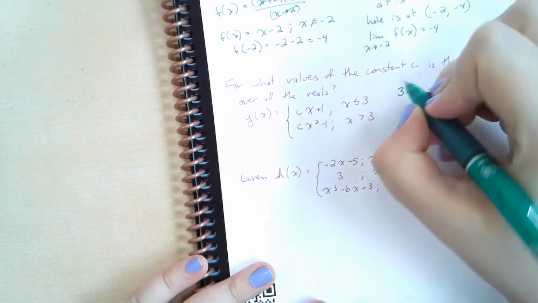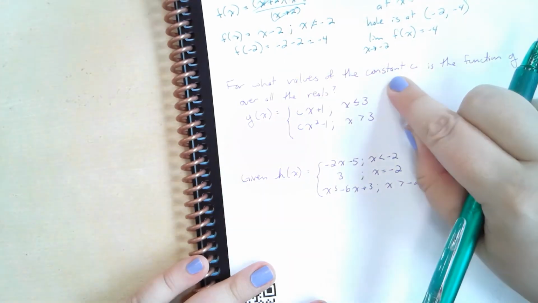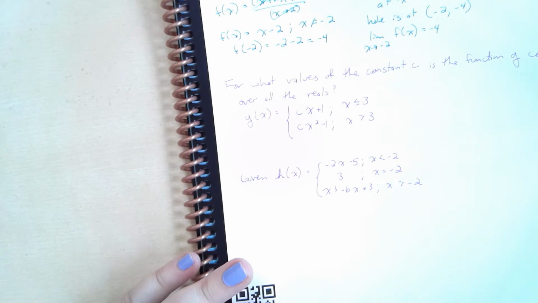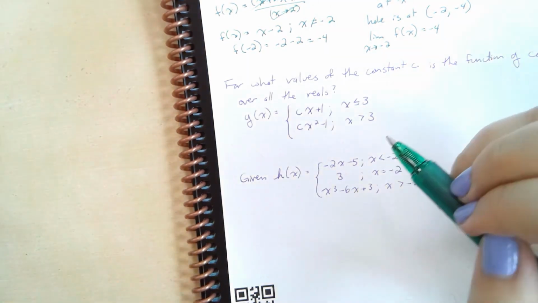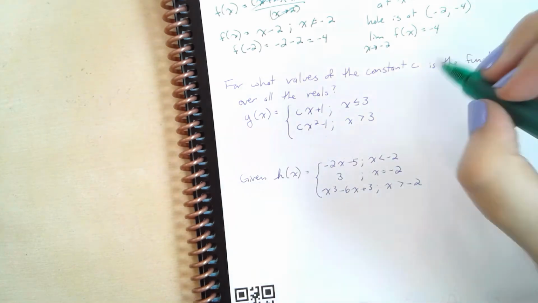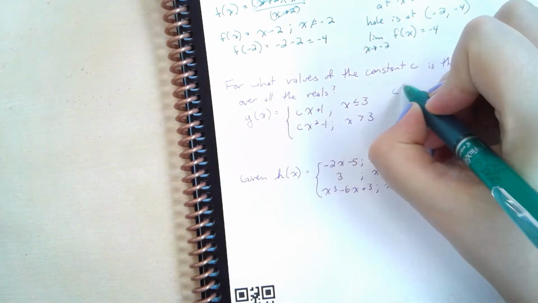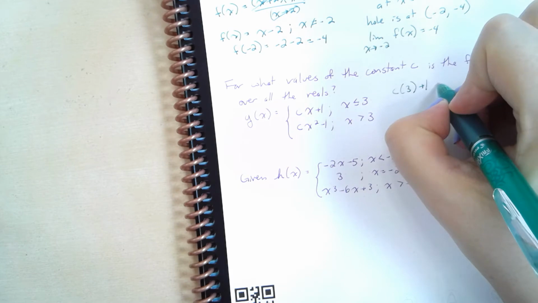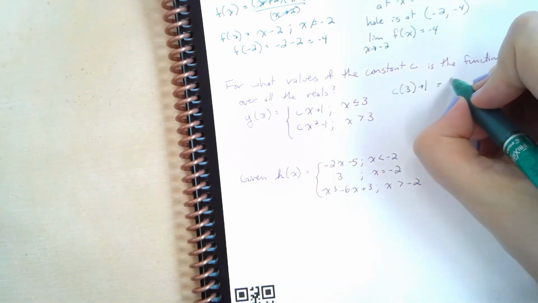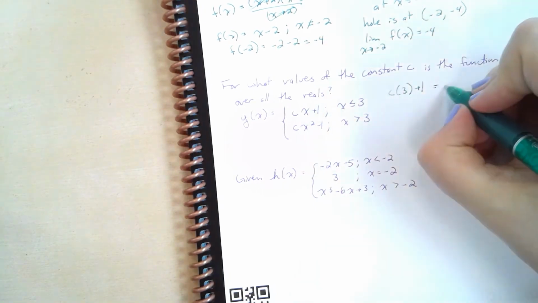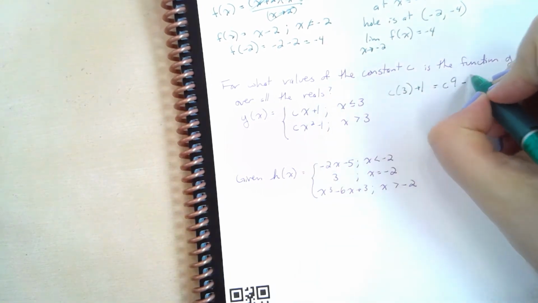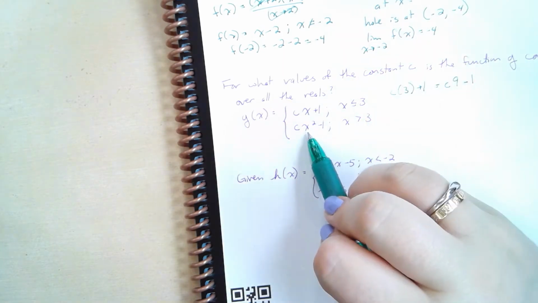Well, all we want to do is find out what c is, and to do that, we're just going to substitute in 3. So in place of x, we're actually going to substitute in 3. So we're going to have c times 3 plus 1, and we actually want that to be equal to c times 9 minus 1, and I got 9 because I squared 3 right there.